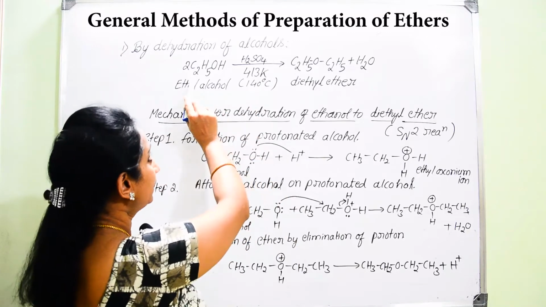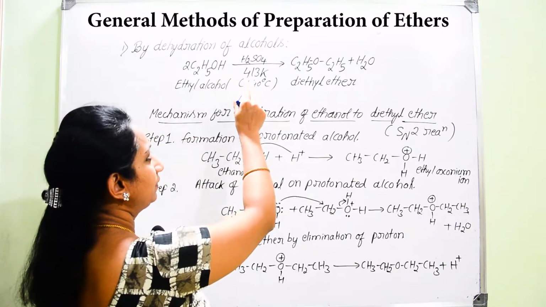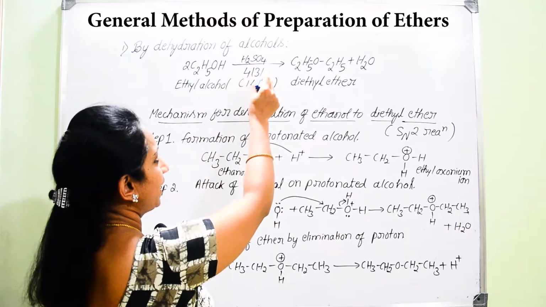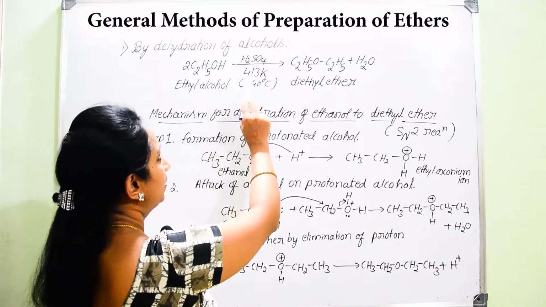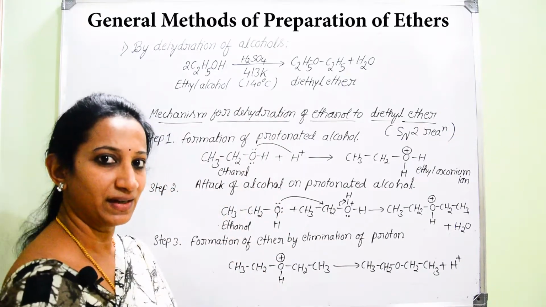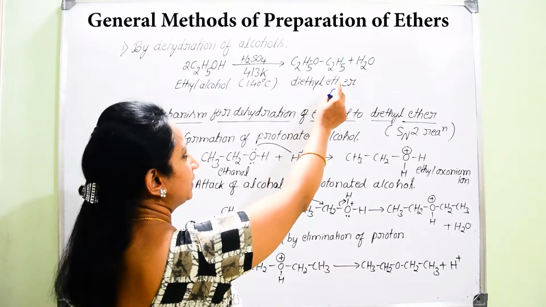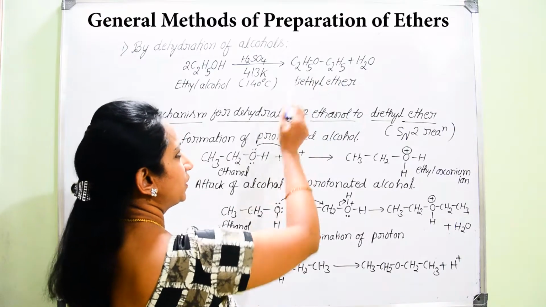Here, in the reaction I have given, ethanol on treating with sulfuric acid, H2SO4, at temperature 413 Kelvin, results in the formation of diethyl ether, C2H5OC2H5.